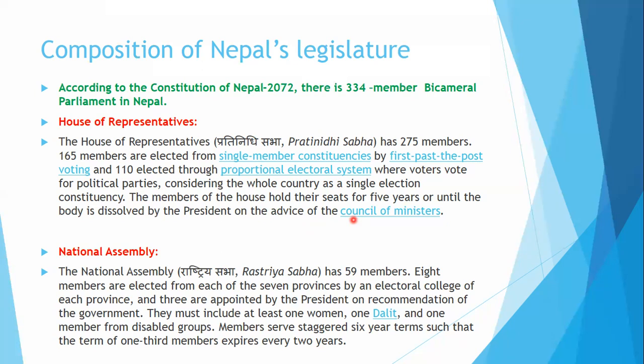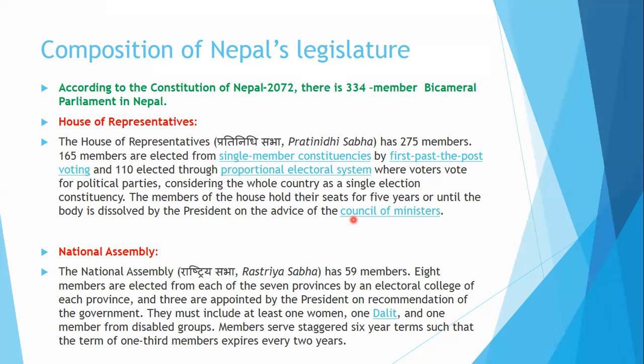The party that gets the largest number of votes elects more members.